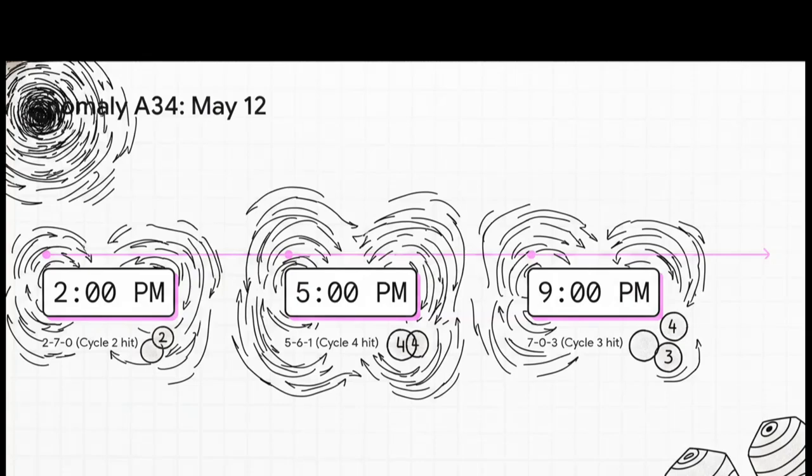At 2 p.m., boom, a hit for cycle 2. Then at 5 p.m., a hit for cycle 4. And then at 9 p.m., a hit for cycle 3. So in a single day, 3 low-digit, so-called easy cycles completely dominated the drawboard in this massive cluster event.